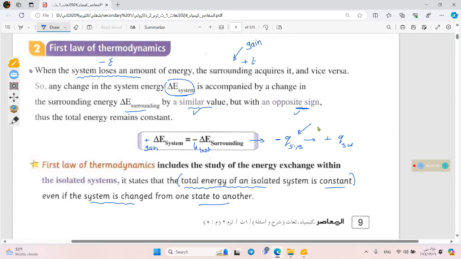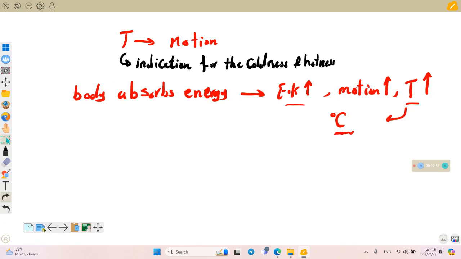What are the units used to measure the quantity of heat? We're using the calorie and also the joule. Joule is the SI unit, and the calorie is the common unit which we were using previously, but now we're using the joule. So what is calorie and what is joule?